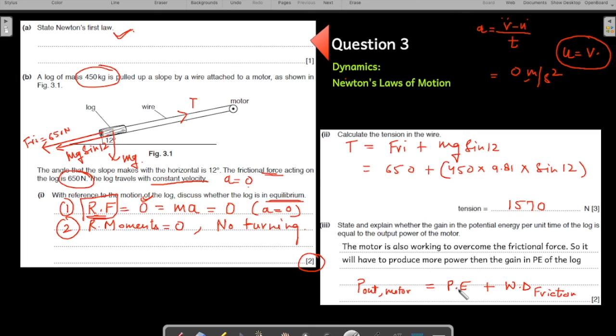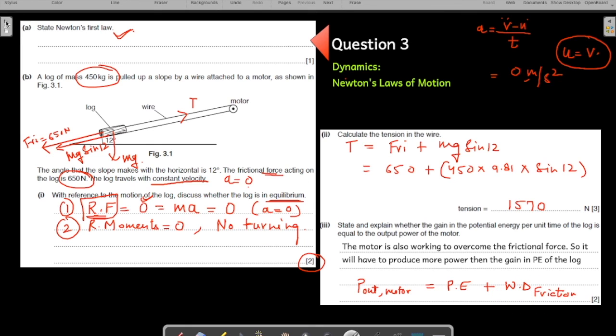If you see, potential energy gain is not the same as power output by the motor. Power output by the motor has to be much more than the potential energy produced. The motor is also working to overcome the frictional force, so it will have to produce more power than the gain in the potential energy of the log. This WD is work done.